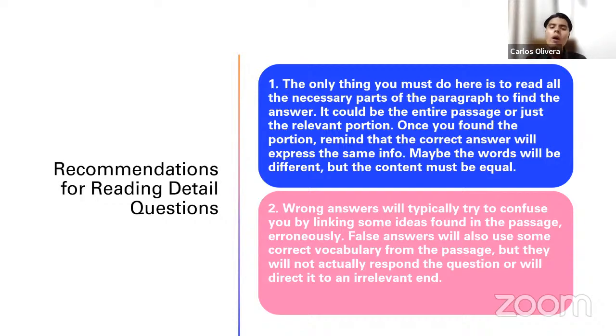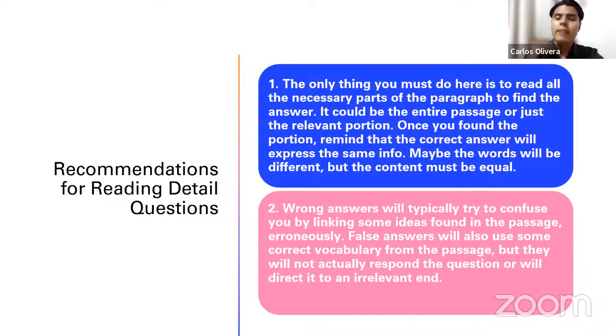All right. Now, wrong answers will typically try to confuse you by linking some ideas found in the passage erroneously. False answers will also use some correct vocabulary from the passage, but they will not actually respond to the question or will direct it to an irrelevant end. This is how to identify wrong answers. They will typically try to confuse you by linking some ideas found in the passage erroneously, okay? As I say, not because a response mentions something that is correct and that was indeed included in the reading passage means that that is the correct answer.